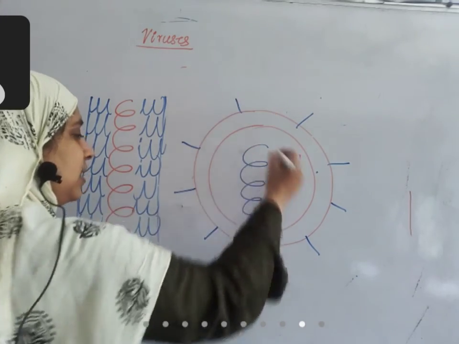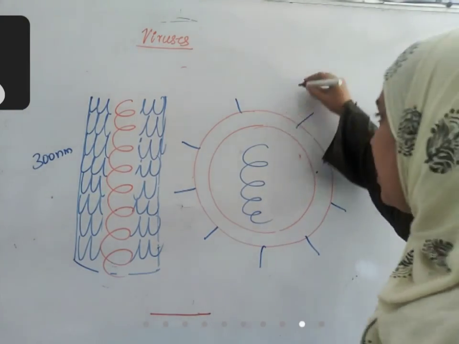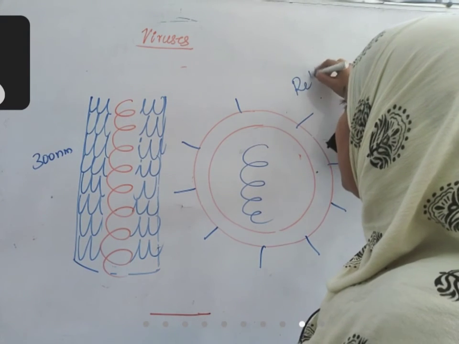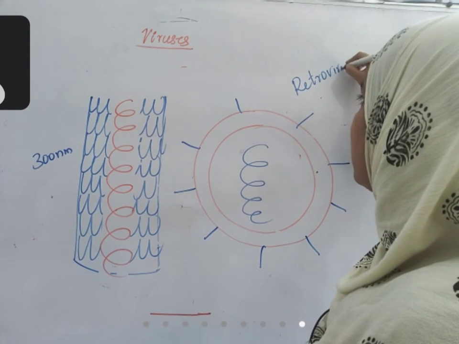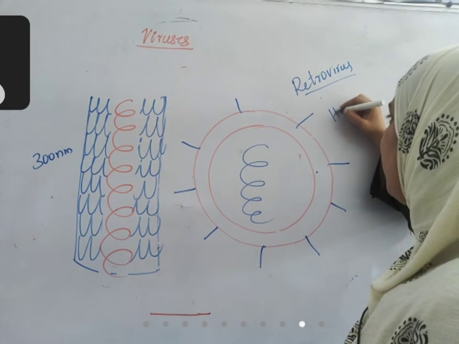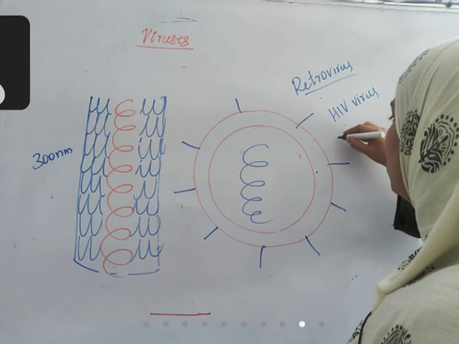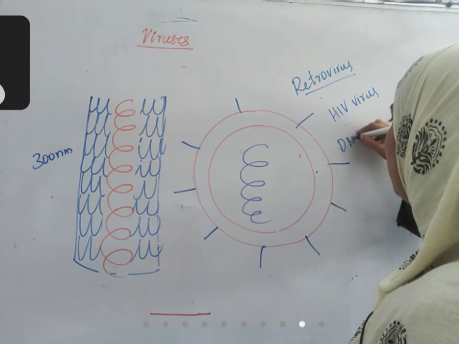This type of RNA virus is called a retrovirus. HIV has the capacity to produce DNA from RNA.